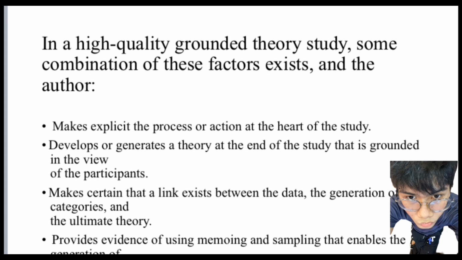Lastly, provide evidence of the use of the types of grounded theory design, such as the systematic, emerging, and constructivist approaches. This means the grounded theory research adheres to one of the established design approaches. These approaches provide different levels of structure and flexibility in the research process. The researcher should clearly identify the specific grounded theory design they employed and explain how it guided the research journey. So that is a high quality grounded theory study.